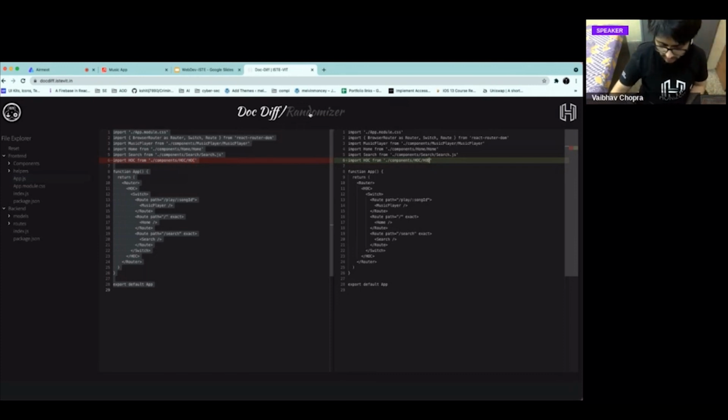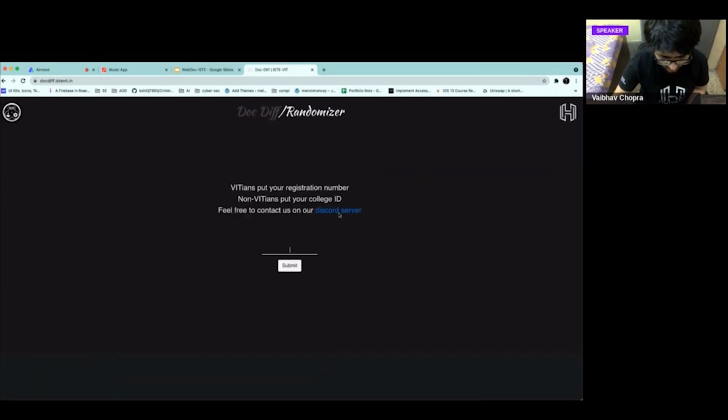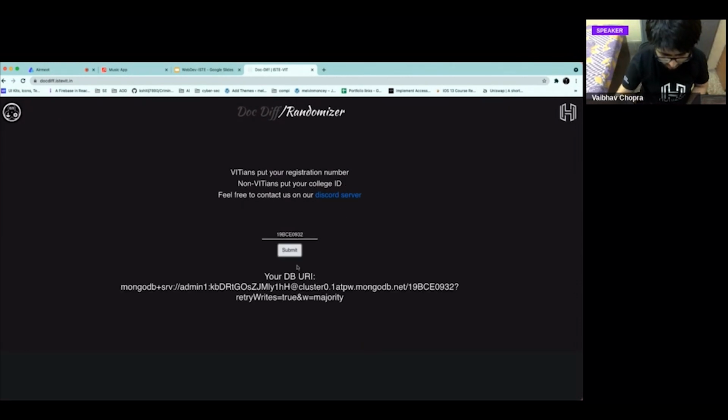and you can go and get your own free MongoDB key by clicking at this randomizer, and you have to put your college roll number or ID. Let's say mine is 19BC0932, and I submit. This is my free MongoDB URI, and I can just copy it and keep it safe with me. Okay, so you guys, you can go and get this free key.